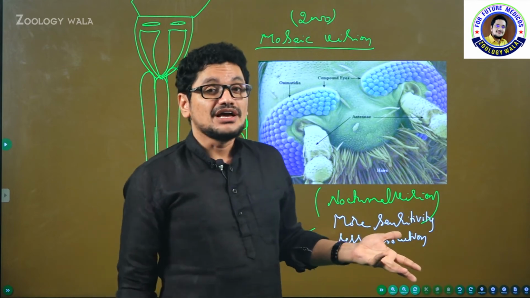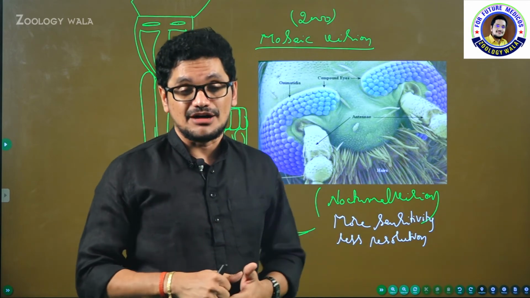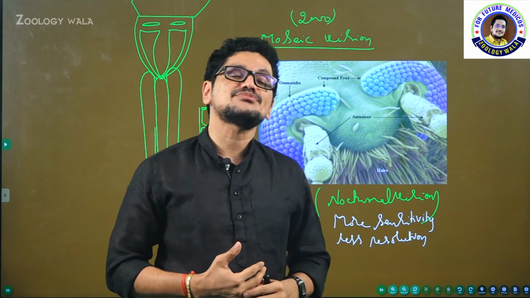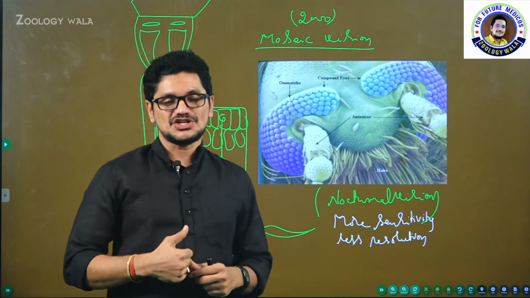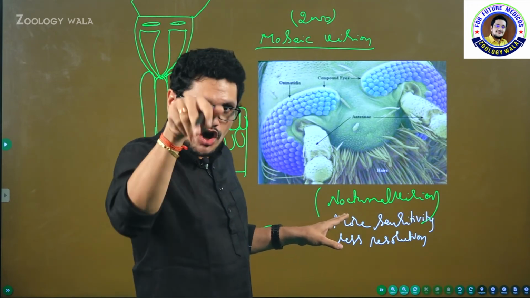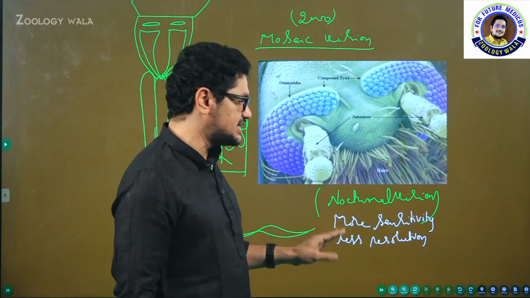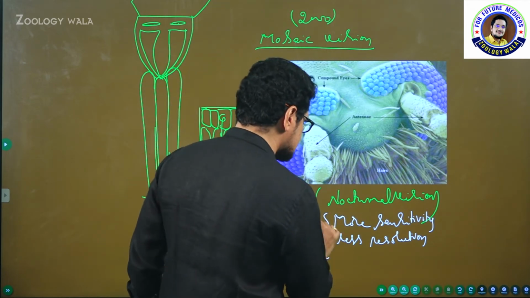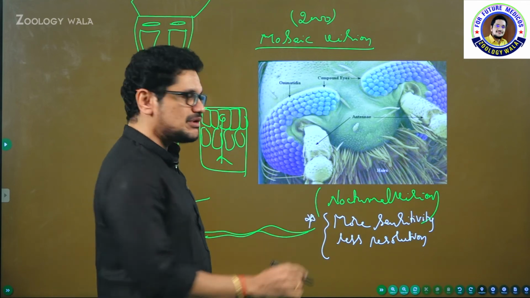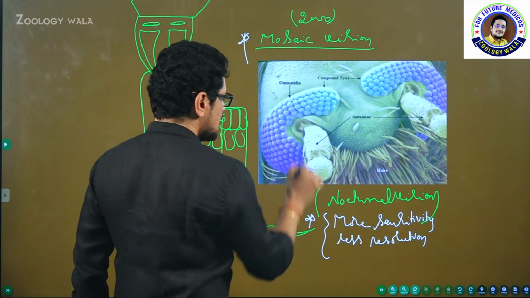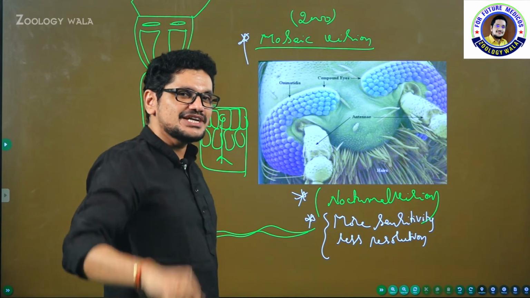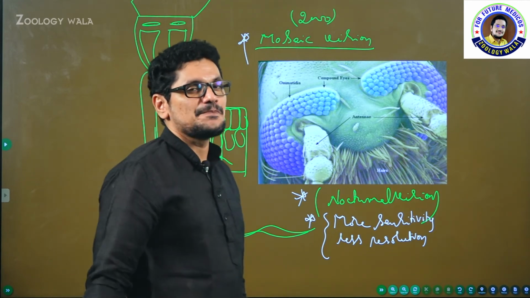So as it is not able to focus on the object, the cockroach, or almost all insects, might be suffering from long blur, short sight. Okay. So more sensitivity, less resolution. They can't focus on things clearly. That is the point, very important from the examination point of view. So the number of ommatidia is important, and the type of vision, mosaic vision, is important, and is being common during night time. Being common during night time, there is a lot of meaning here.